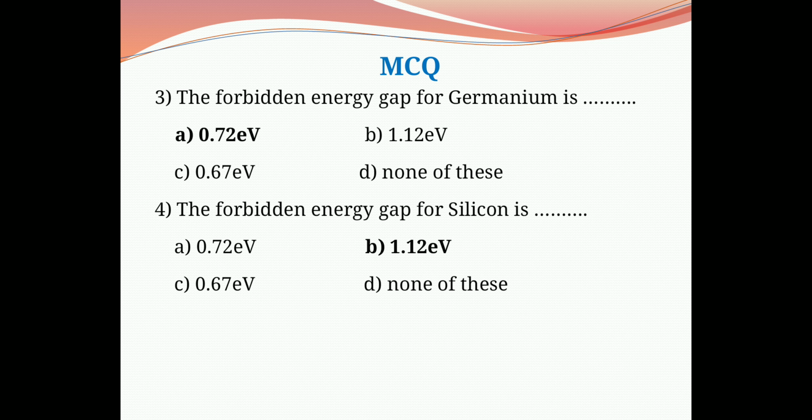Question number 4 is, the forbidden energy gap for silicon is: option A is 0.72 electron volt, option B is 1.12 electron volt, option C is 0.67 electron volt, and option D is none of these. From the theory, we know that silicon is also an example of a semiconductor, and the forbidden energy gap for silicon is 1.12 electron volt, and therefore the correct option is B, 1.12 electron volt.